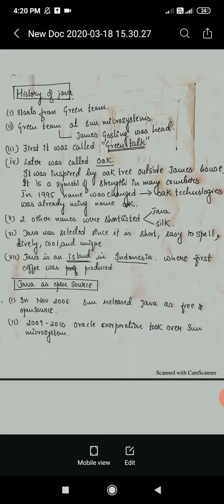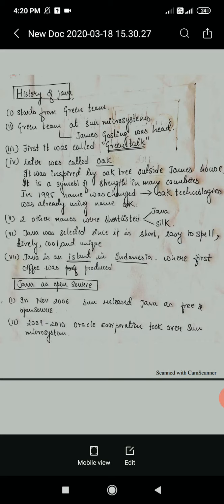The Green Team at Sun Microsystems. Hence, we can say that Java was developed by Sun Microsystems. The Green Team at Sun Microsystems, led by James Gosling, Mike Sheridan and Patrick Naughton, initiated the Java project in June 1991.